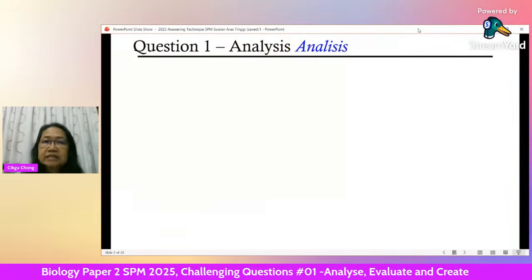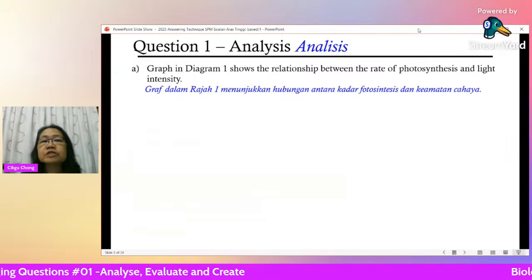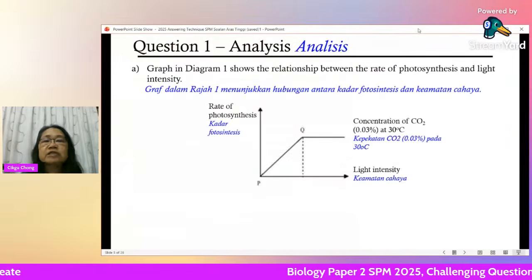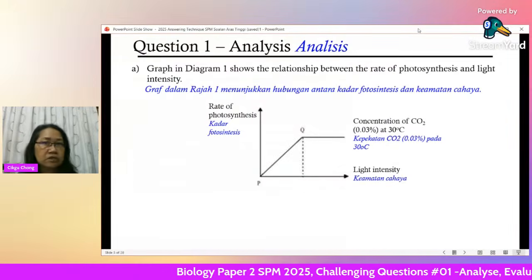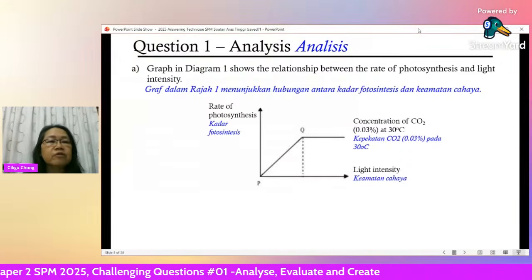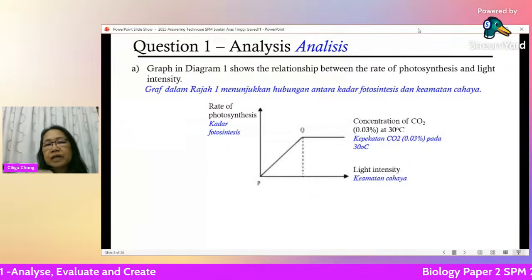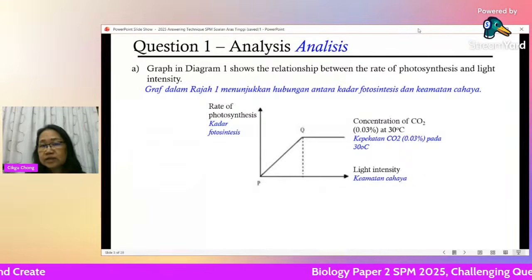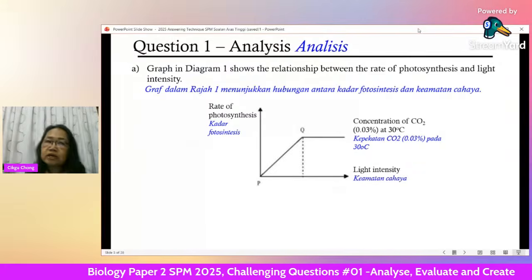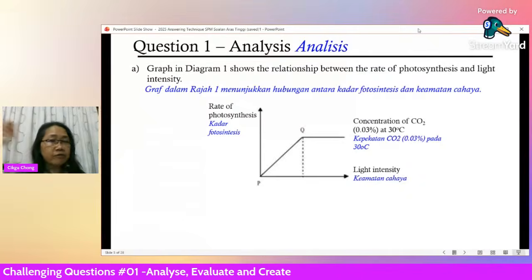So analyzing, this is a graph. Graph in diagram 1 shows the relationship between rate of photosynthesis and light intensity. Let's say they give you this graph. This one you already learned. This is what you learn in your Form 5. What is the relationship between the light intensity and the rate of photosynthesis? You can see that the graph goes up. The higher the light intensity, the higher the rate of photosynthesis, but until it reaches a maximum rate. It doesn't go on forever, right?